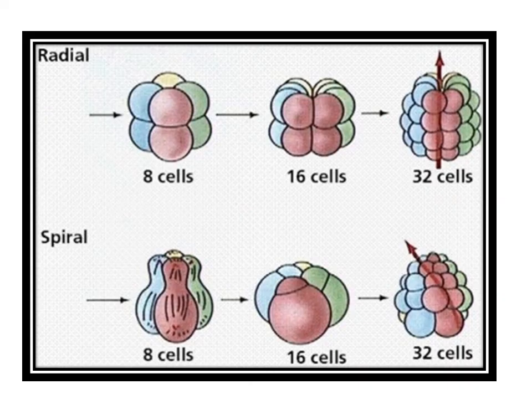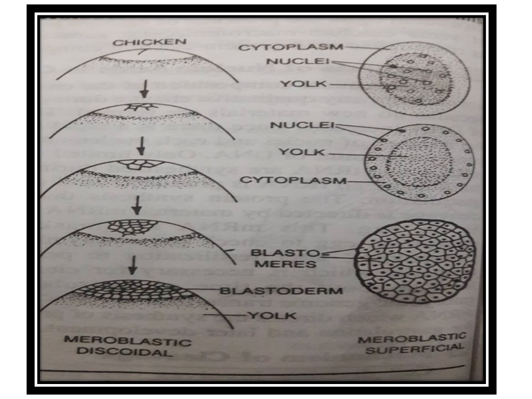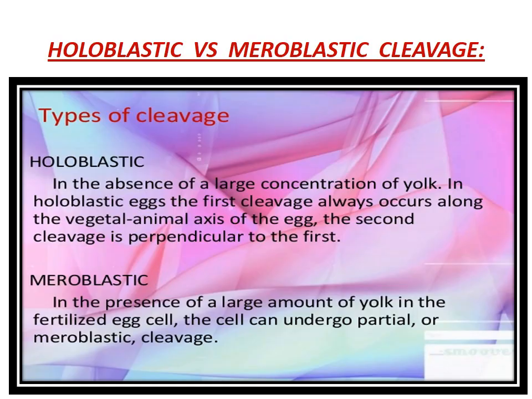So radial one: 8 cell stage, 16 cell, 32 cell. This is a spiral one, it is at different angles. So this is meroblastic discoidal, where you have it on top. And holoblastic: in the absence of a large concentration of yolk in holoblastic eggs, the first cleavage always occurs along the vegetal-animal axis of the egg. The second cleavage is perpendicular to the first. Whereas in meroblastic, in the presence of a large amount of yolk in the fertilized egg cell, the cell can undergo partial or meroblastic cleavage, where it is limited to the cytoplasm.